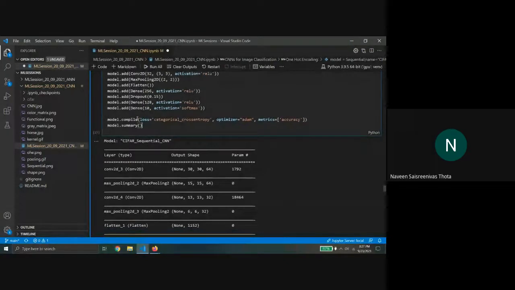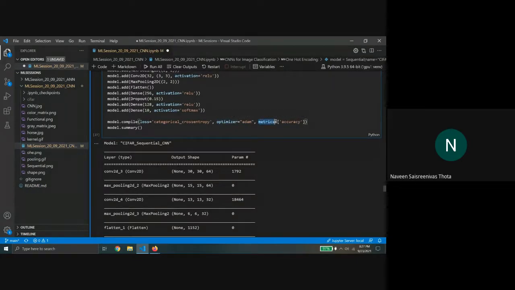And then there is this function called compile. In compile, firstly we can tell what loss TensorFlow should use, what optimizer the model should use, and what metrics should be displayed during the training. Right.